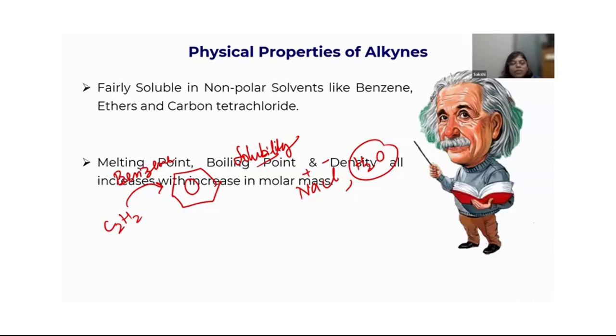And then we also studied their melting point, which depends on the mass and the surface area. If the surface area and the mass increase, the boiling point also increases. We checked their geometry and the bonding, also the orbitals that are involved in the bonding. So I hope you understood the alkanes, alkenes and alkynes in detail.